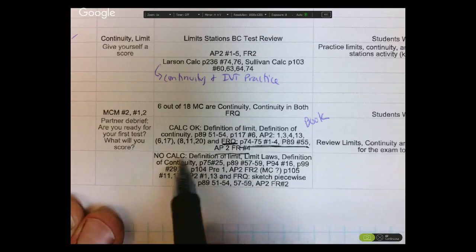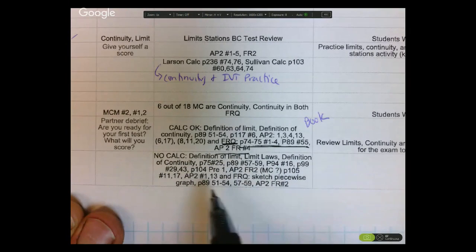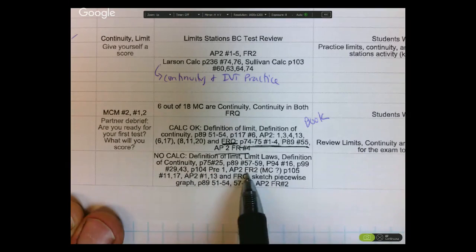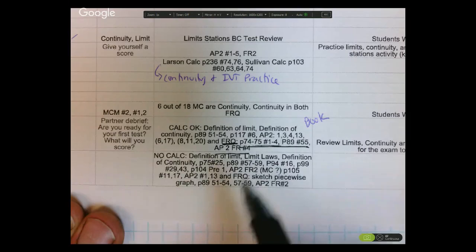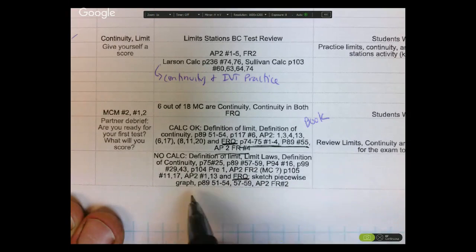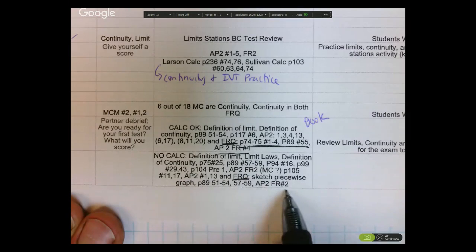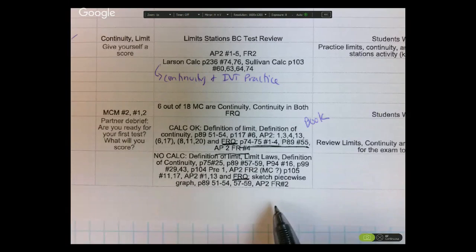The no calculator portion, again, you've got some things here. This is all on Google Classroom. It looks like a lot, but it's just giving you all the options that I've put on there. And then the free response, you have to sketch a piecewise graph and then have some of these here.